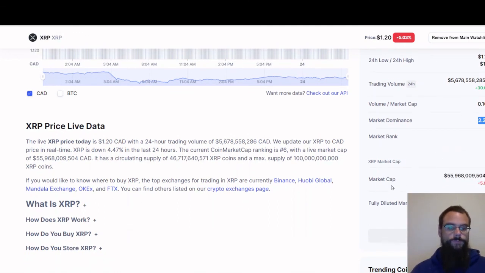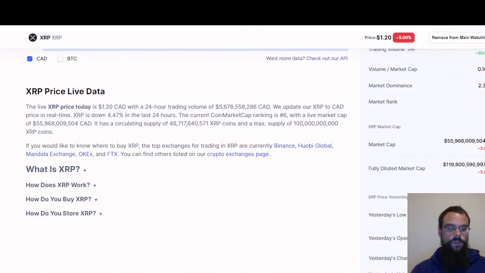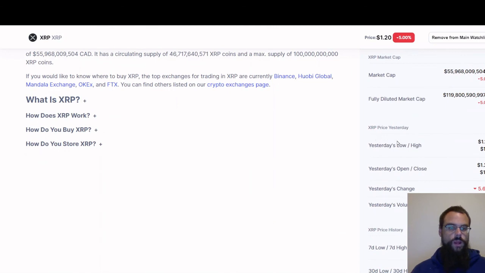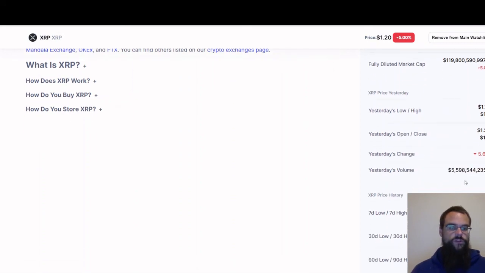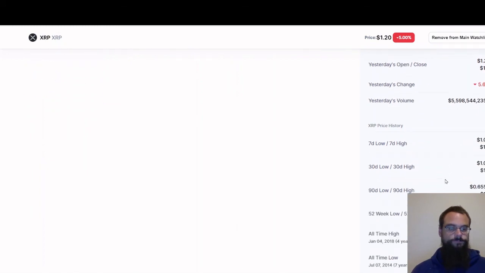It is growing. Then you have your total market cap and your fully diluted market cap. And you push more, and you're going to see what it traded at yesterday's high and low, yesterday's open and close, yesterday's change in percent, and yesterday's volume.